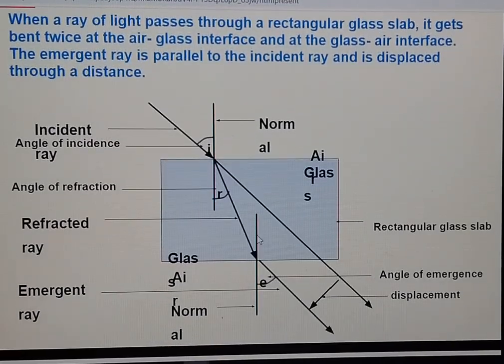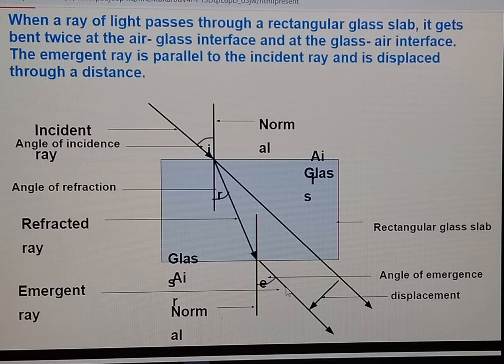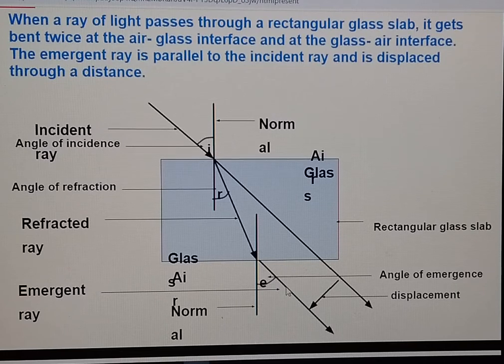Now we will discuss the next thing. This is the direction of the ray. Now light is going from denser medium to rarer medium, and in this case light will bend away from the normal. This is the next refracted ray. The second-time refracted ray from the glass prism is known as the emergent ray. And you have to know about the angle of emergence. Angle of emergence means the angle between the normal and the emergent ray.